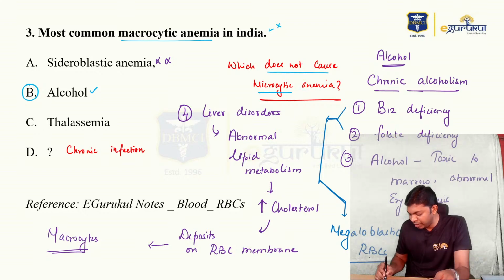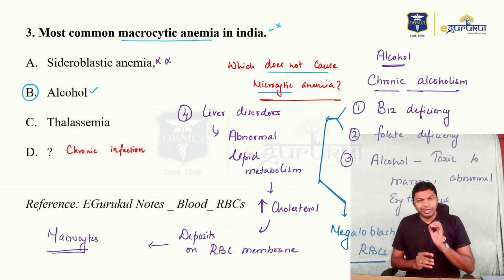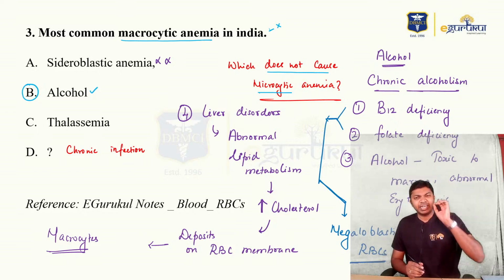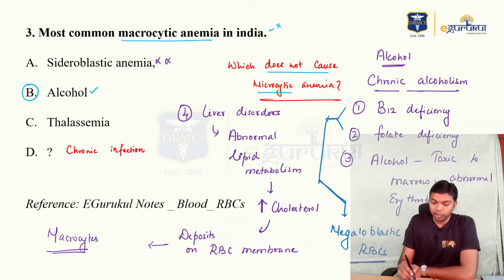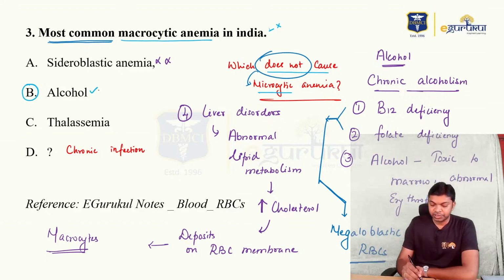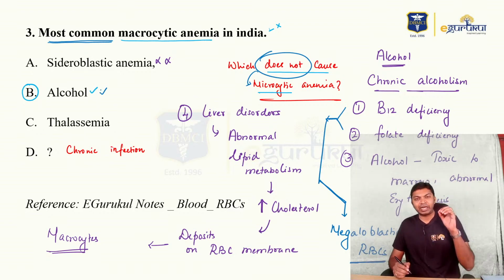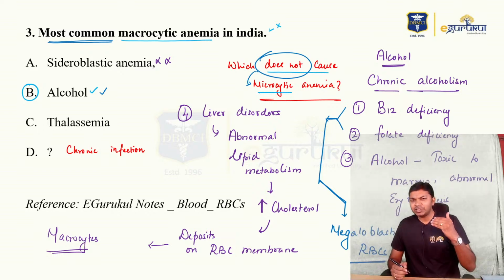They are not completely matured cells. So when it comes to alcoholism, it will definitely cause macrocytes, and it is not going to cause microcytes. So if the question is the most common macrocytic anemia in India, or which does not cause microcytic anemia, for whatever the question, alcohol is the right answer, because alcohol will produce macrocytic anemia, megaloblastic anemia, and in India that is the most common cause.